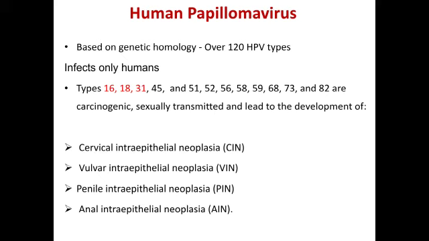There are over 120 human papilloma virus types based on their genetic homology that infect humans, which includes types 16, 18, 31, 45, 51, 52, 56, 58, 59, 68, 73 and 82, and they are carcinogenic, sexually transmitted, and lead to the development of cervical, vulvar, penile, and anal intraepithelial neoplasia.